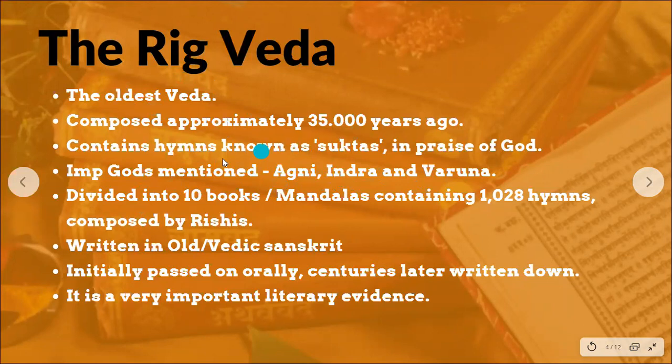Now, the Rig Ved, students, is divided into 10 books. These books are also known as mandalas, and they contain 1028 hymns. These were composed by rishis. Rishis were basically the sages, the learned men. So the Rig Ved is divided into 10 books, also known as mandalas, which have 1028 hymns. Now, this is written in the old Sanskrit, also known as the Vedic Sanskrit.